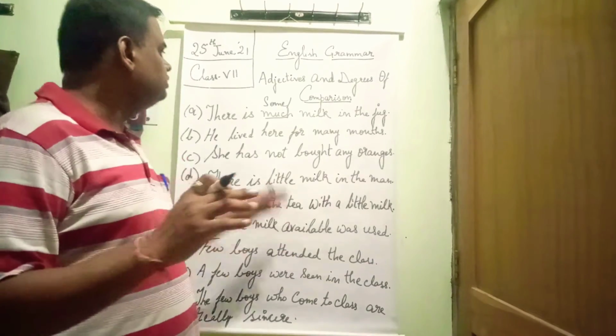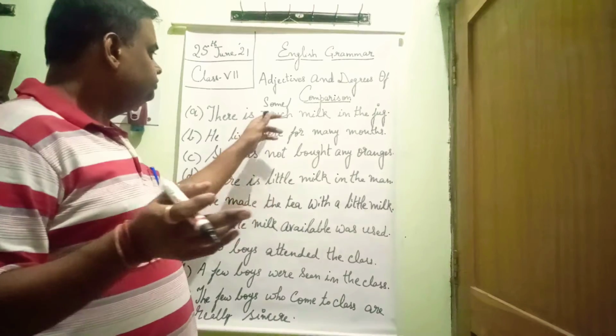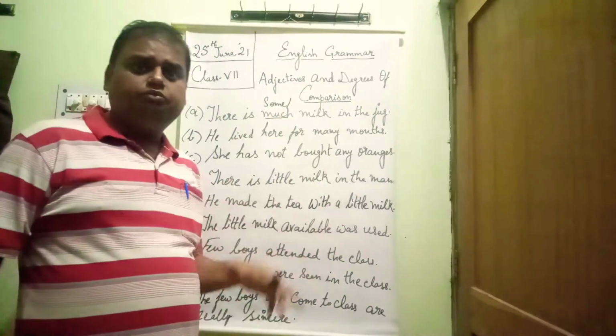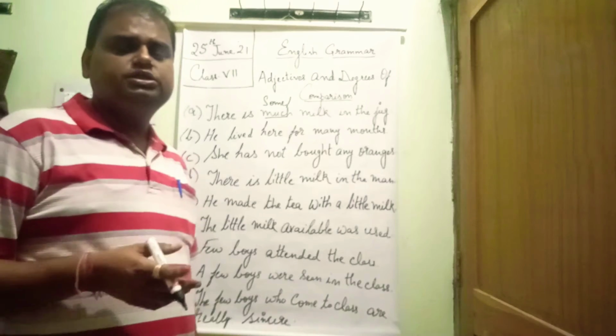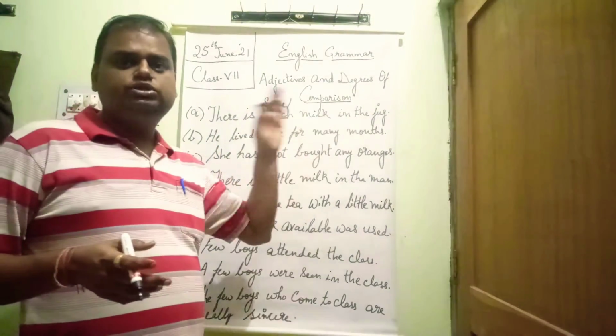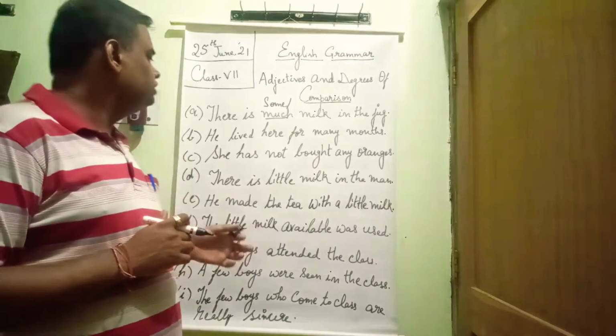Some can be used with countable also and uncountable also. But we cannot use "there is much pencils in the pencil box." So here some and much are used where there is an uncountable noun, isn't it?